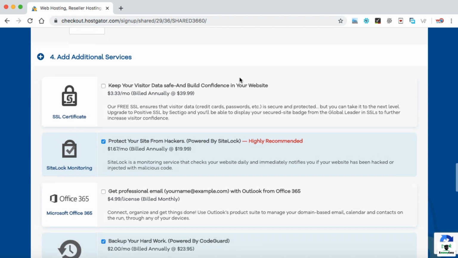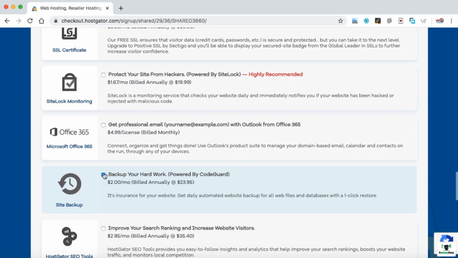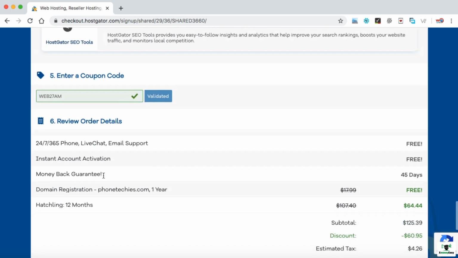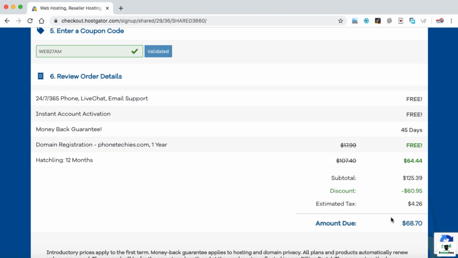So let's scroll down. Here we have some additional services. Just uncheck all these services. We really don't need any of them, and then scroll down. Okay, so HostGator offers a huge discount as well. By default they have applied this discount code web27am for me, and in total I have to pay just $68.70, which includes a 1 year domain name and 1 year web hosting.